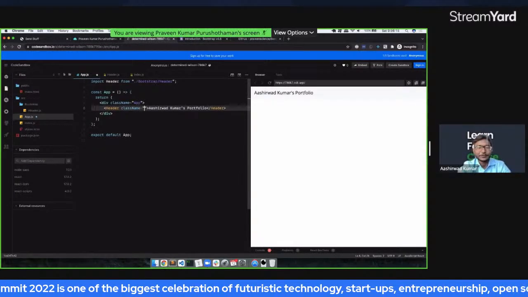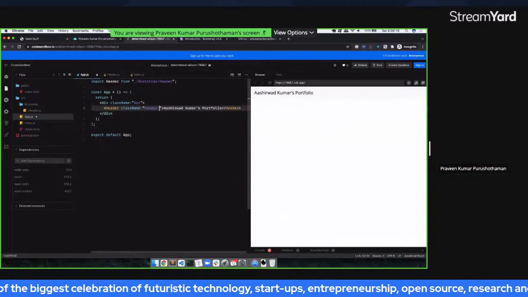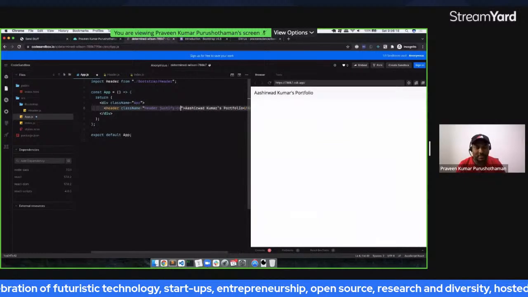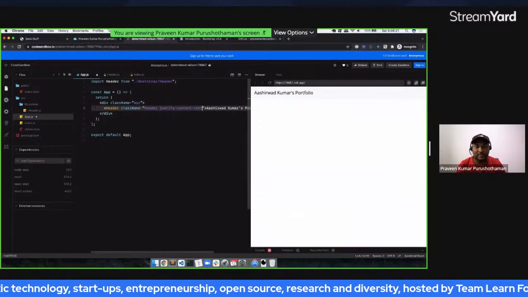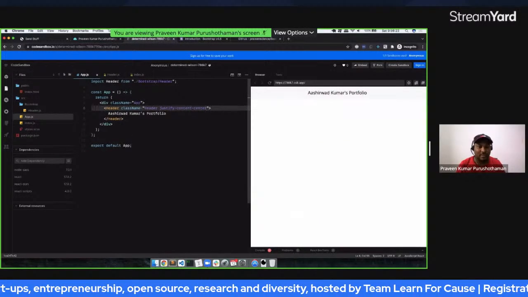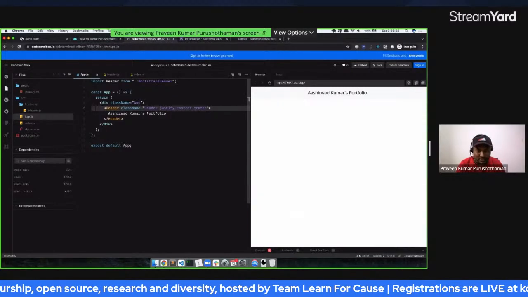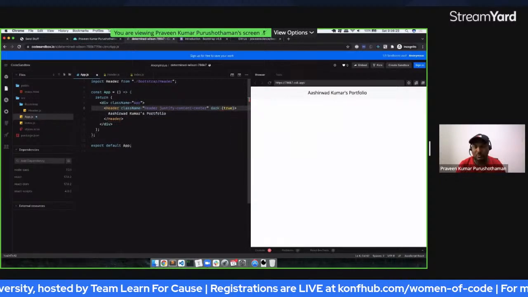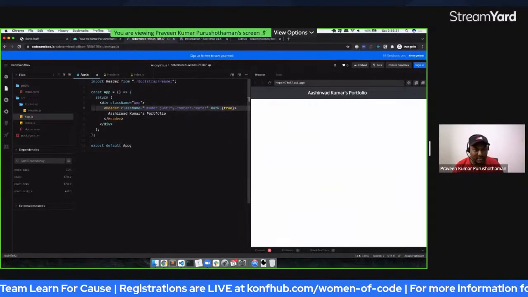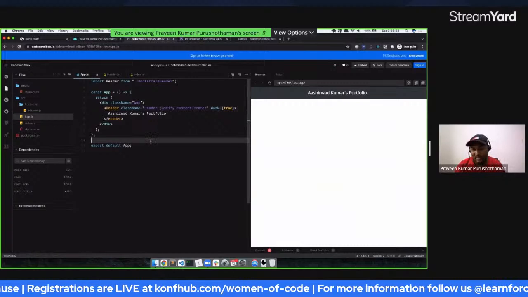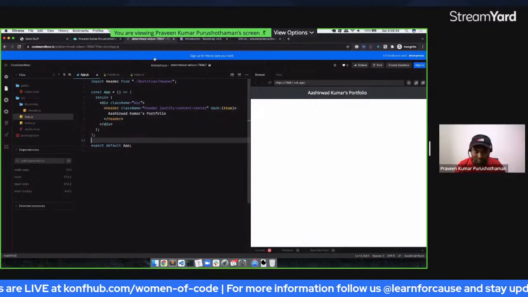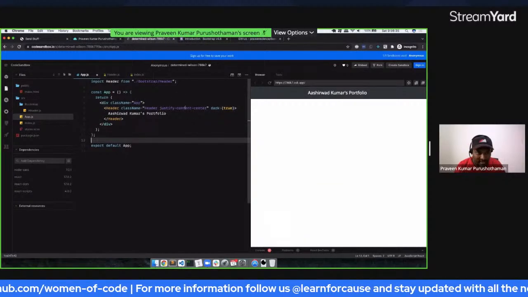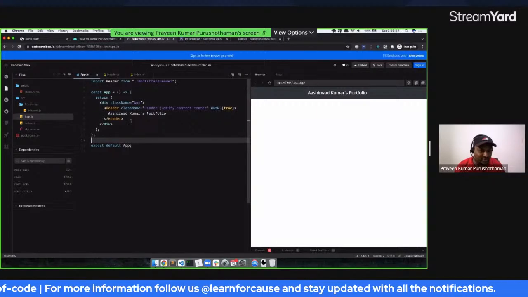So I'll do className as header and then justify-content-center. So these will help me align this thing in the right place. So if I just put dark equal to true, I'd be able to get the dark mode immediately. So this is the power of React. You just need only one change and you will be getting a completely different output here.